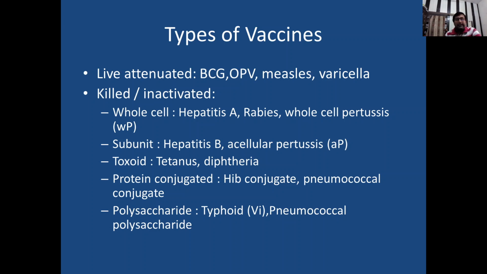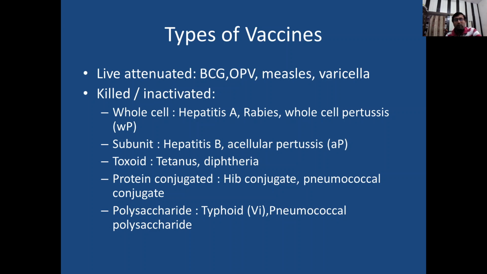Now killed vaccines or inactivated vaccines can be further divided as whole cell vaccines, where the whole organism is used, like hepatitis A, rabies, whole cell pertussis. Then subunit vaccines, where a part of that virus or bacteria is used.